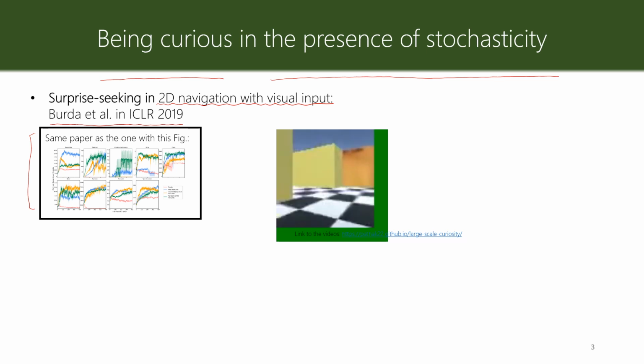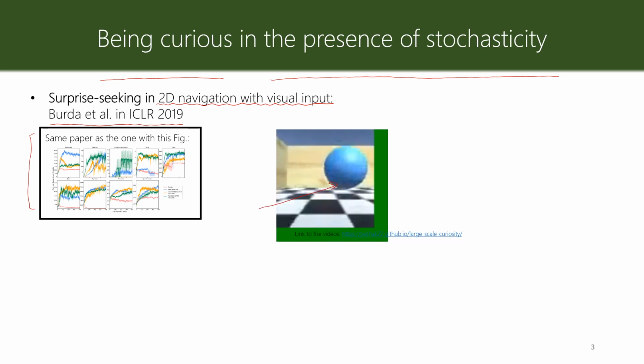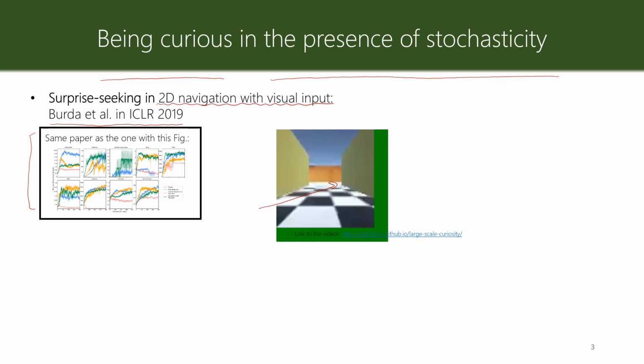This is a summary of their task. The agent received visual input, as you can see here, and should navigate in this environment. The goal of the agent is to find the goal state by moving here, and the goal state, you can see it in the next turn here. This is the goal state, and when the agent finds this goal state, it receives a reward.